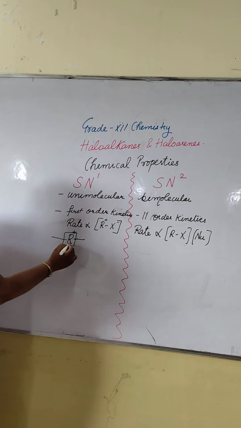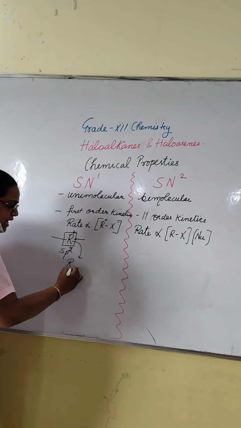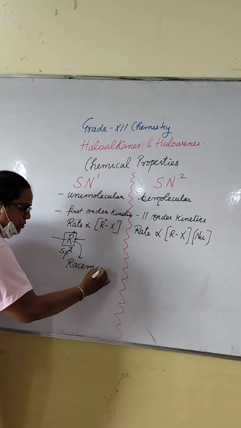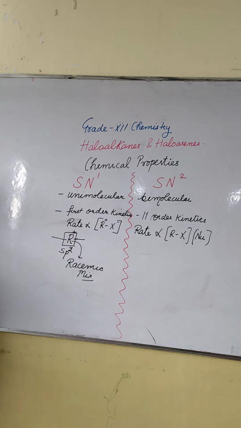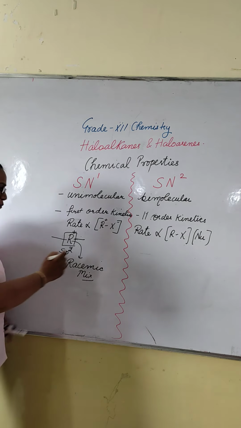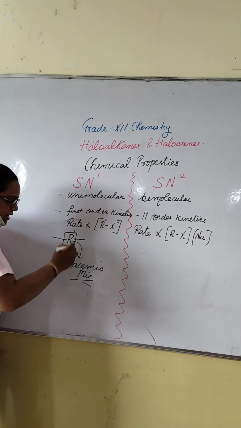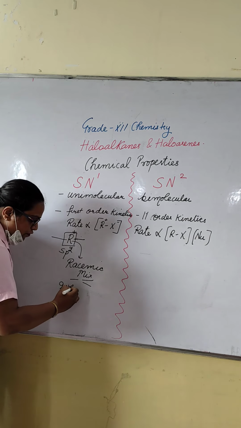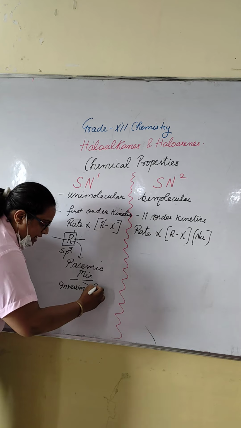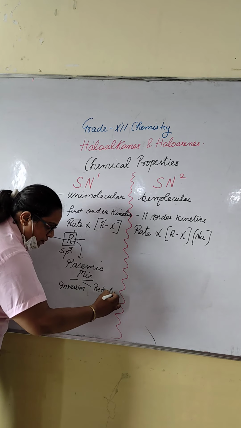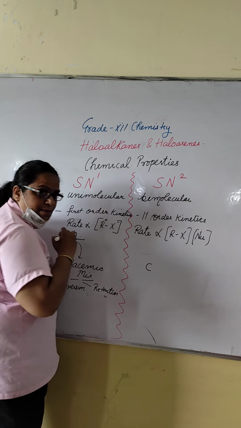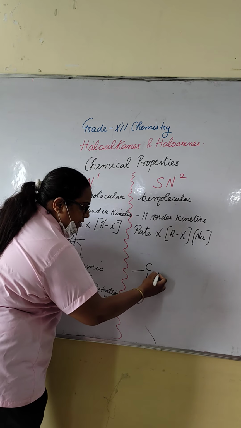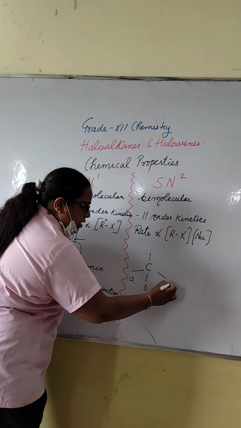Up to this point you remember, they form the racemic mixture. What do they form? Racemic mixture. Fine. The concentration of both the components, like they form inversion of configuration and retention. What does it mean? Suppose this carbon is attached with 4.